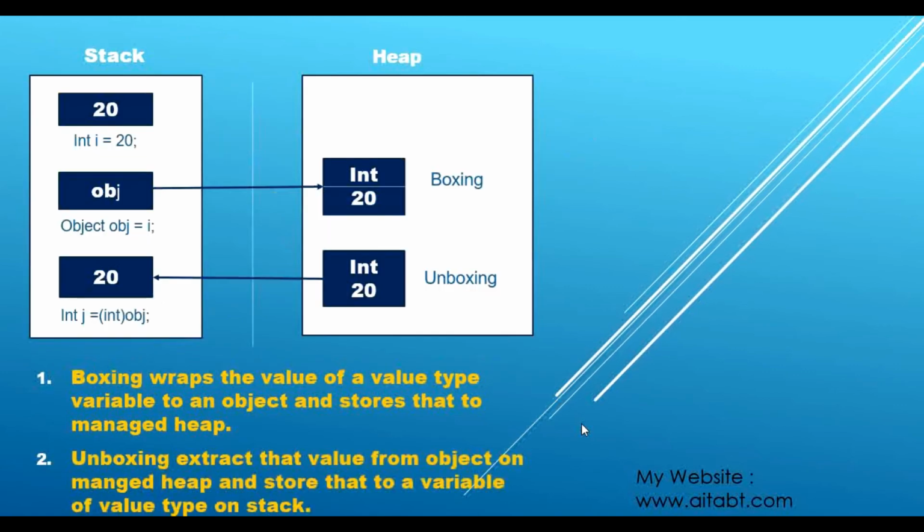Consider this example. We know this is stack memory and this is heap memory, and if you are not aware of this memory and what value type and reference type are, again I recommend that you watch the second video in this C# tutorial series, that is types in C#. You have to watch that first, otherwise you will not understand what boxing and unboxing are. We know value types are all stored in the stack and reference types are stored in the heap. And how boxing and unboxing unfold, for that we will first take one example in Visual Studio. So let's go to Visual Studio.